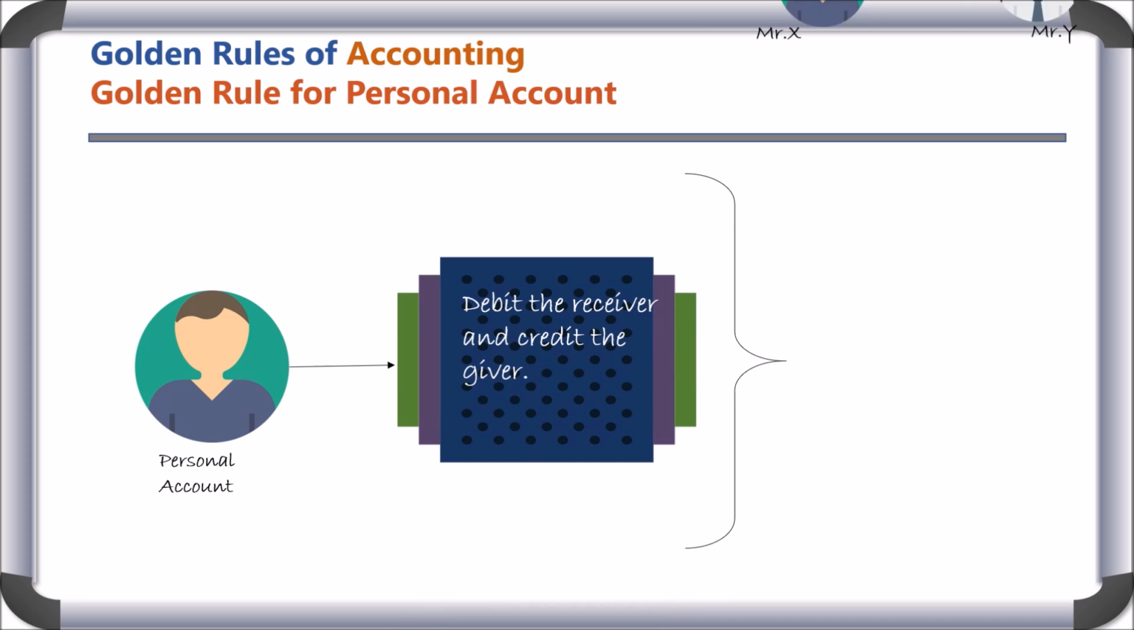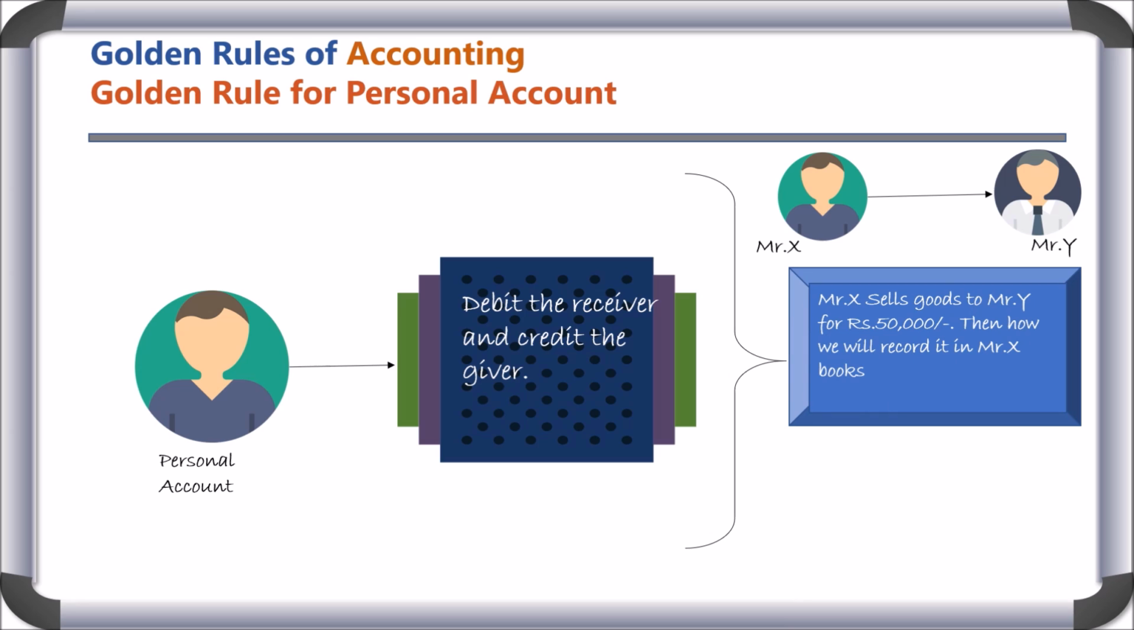Let's see one example. Mr. X sells goods to Mr. Y for 50,000 rupees. Then how we will record it in Mr. X books? In Mr. X books, personal account of Y will be opened. Since Y has received goods, we will debit Mr. Y with 50,000 rupees. Since we have debited one account, we will credit another account, which is sale of goods.